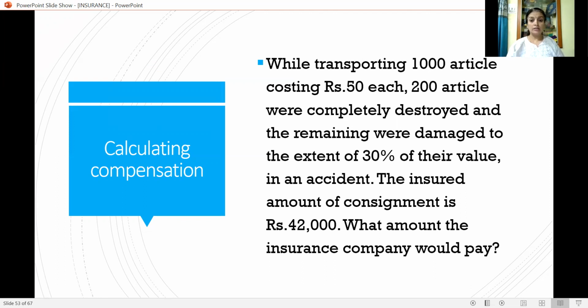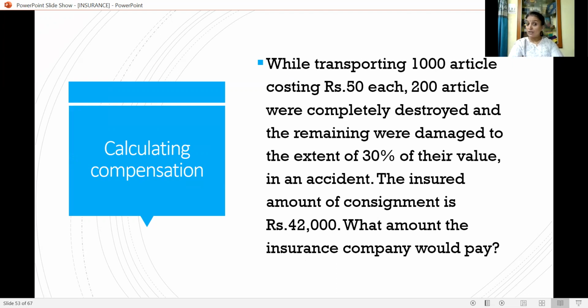Here 1000 articles are transported, the value of which is rupees 50 each. So 1000 into 50 is the consignment value or the actual value. And the loss is of two types here. One is completely destroyed, that is complete loss, and the other is partial loss. 200 articles are completely destroyed, which means complete loss.